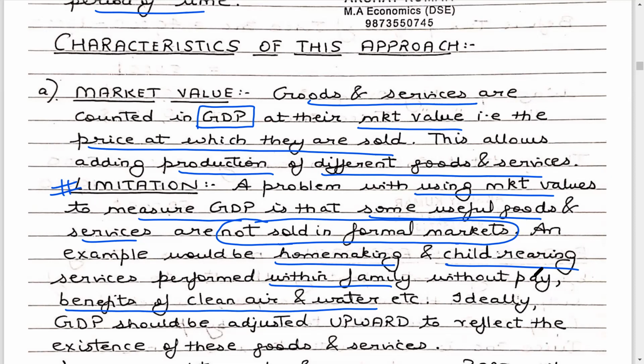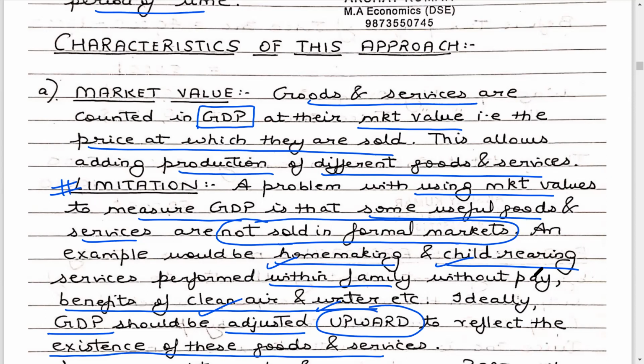So ideally, the GDP should be adjusted upwards to reflect the existence of these goods and services. That means we are underestimating the GDP of the economy by not counting services like homemaking, child rearing, benefits of clean air, water, etc. If we also add these activities, our GDP would be inflated upwards.